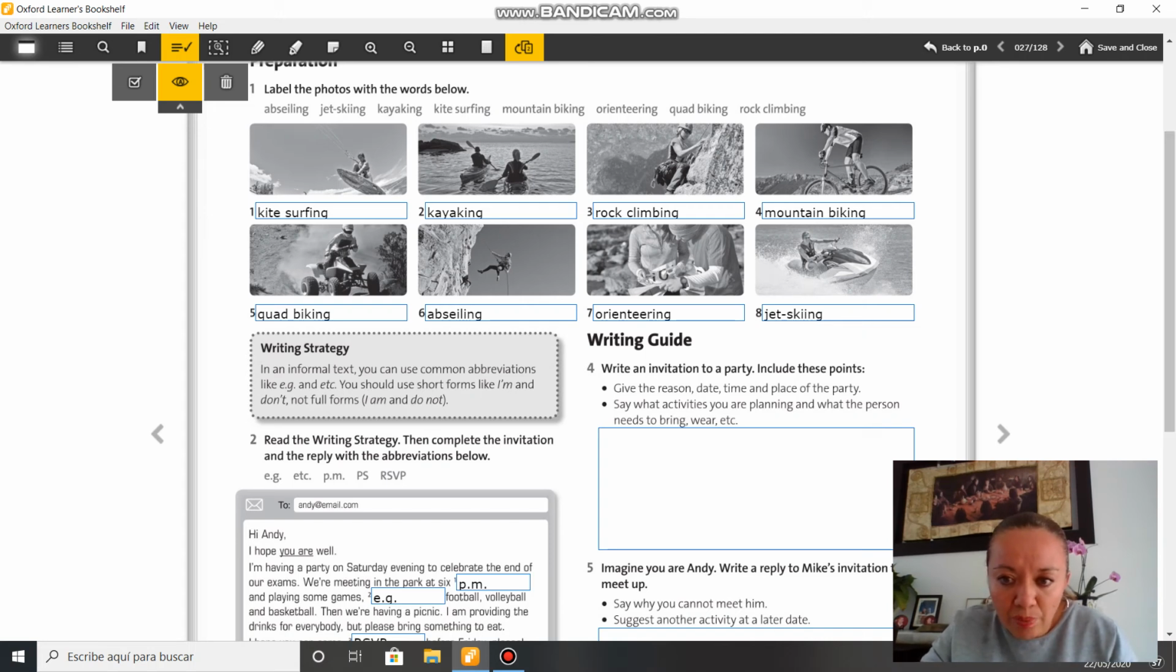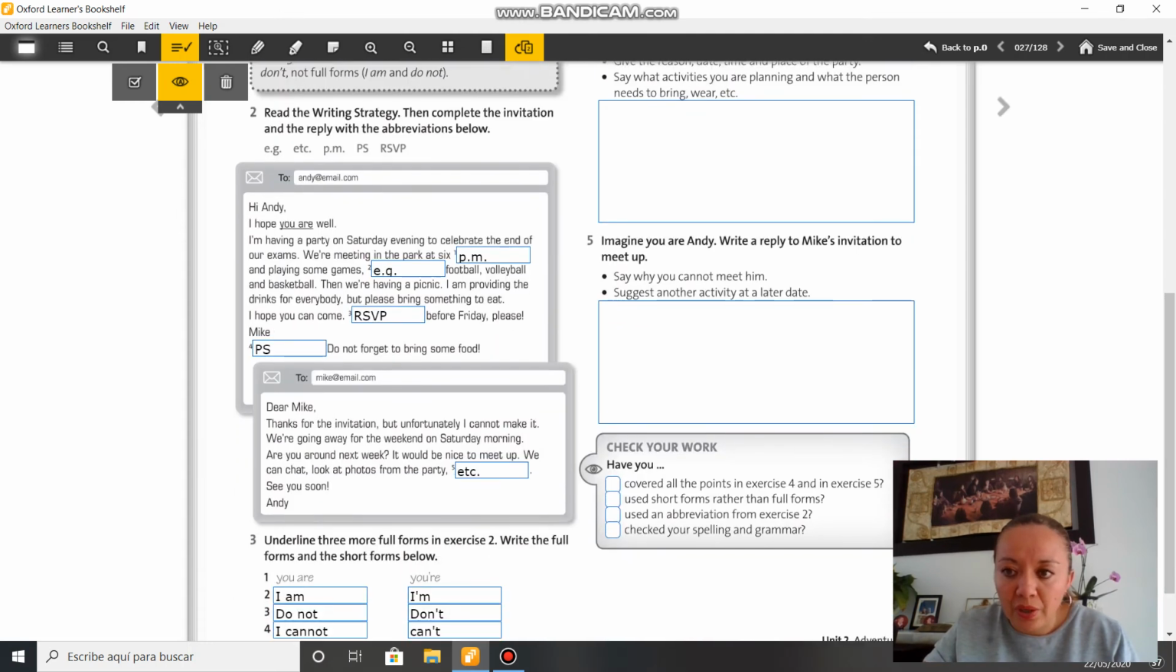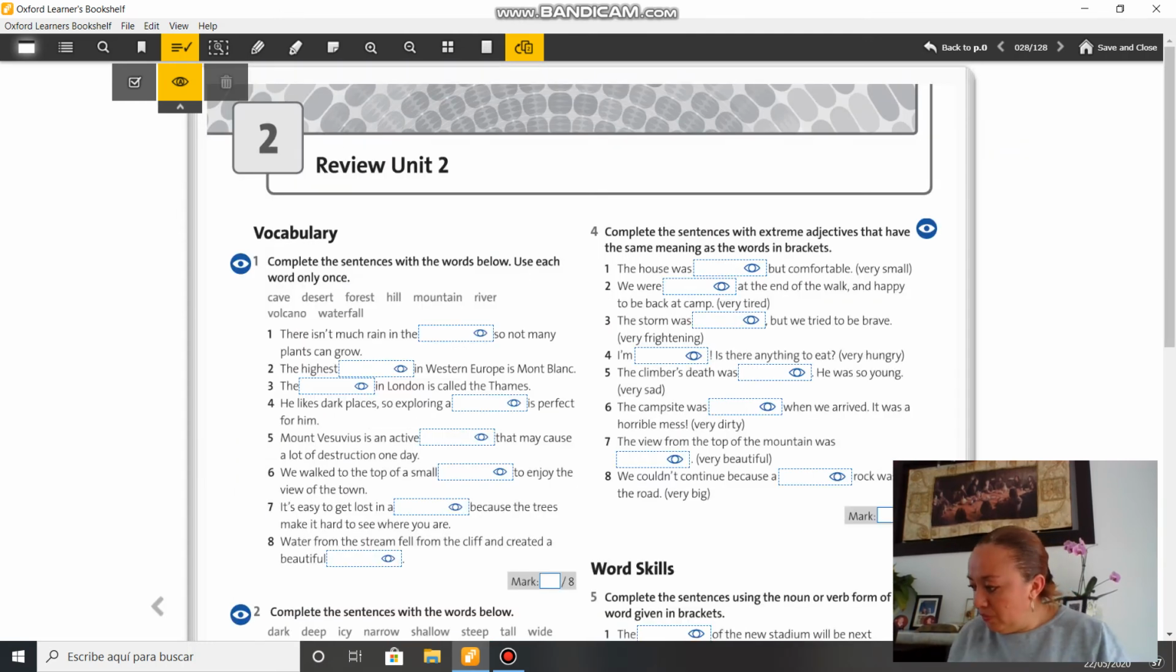Write an invitation to a party. You can repeat the invitation that you wrote in your student's book, okay? You can paste another piece of paper here. And the reply, do you remember that you have to make a reply? Tuvieron que contestar esa invitación, si sí o si no. So you can repeat that reply in here. Let's check the next page.